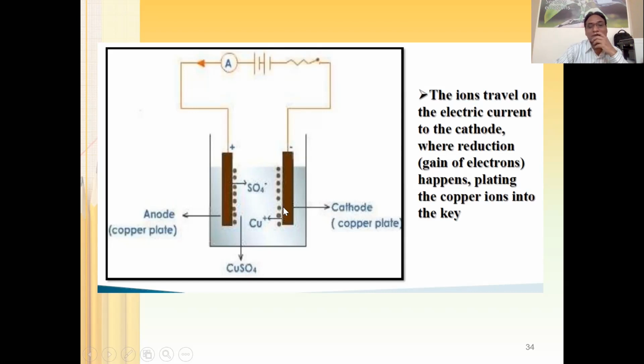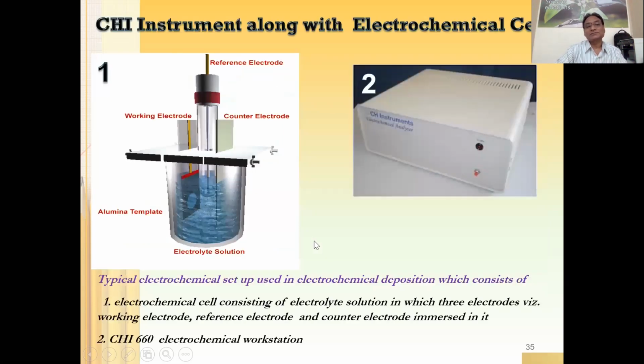And as a result, they are going to stabilize, because in solution they are unstable. But whenever they deposit on the cathode surface, they are going to be stable and they will be deposited on this cathode surface. It could be any conducting surface. It need not be the copper plate. So as long as you have CuSO4 in the solution, the copper is going to be deposited on the negatively charged electrode, which is referred to as the cathode, right? So this is what electroplating means.